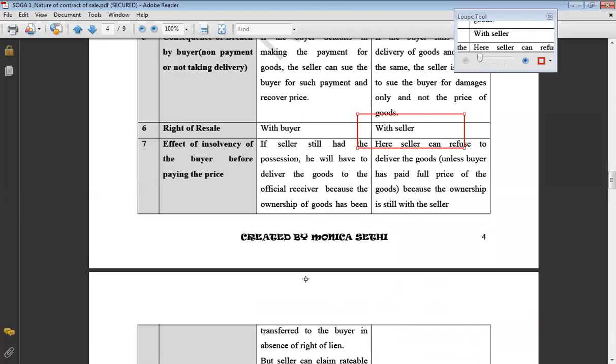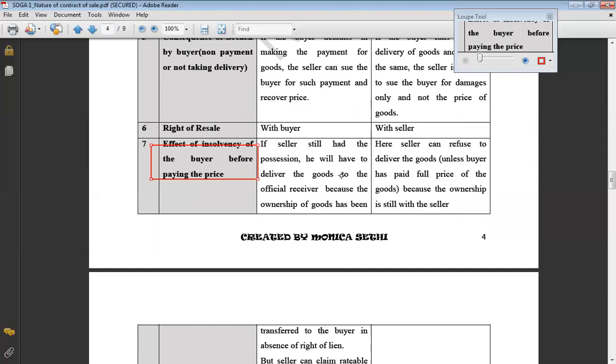Next difference is what happens in case buyer becomes insolvent and he was yet to pay the price. Now you all know that in case a person becomes insolvent, then all his property, all his rights, they are vested in a legal official called official assignee or official receiver. So now in this case, all the control, all the legal ownership rights are with the official assignee or official receiver.